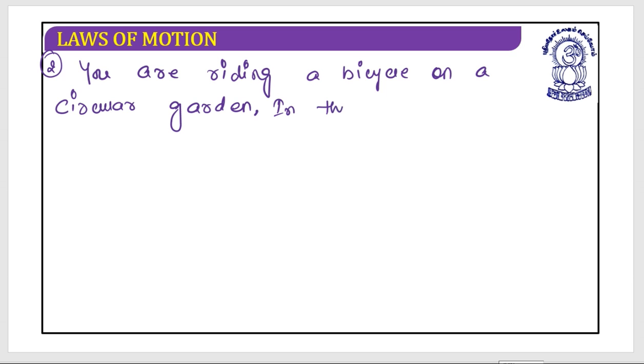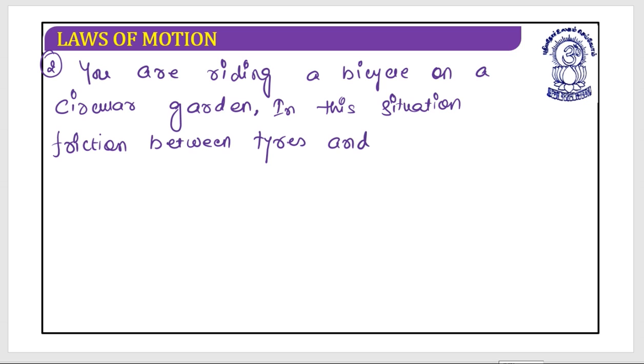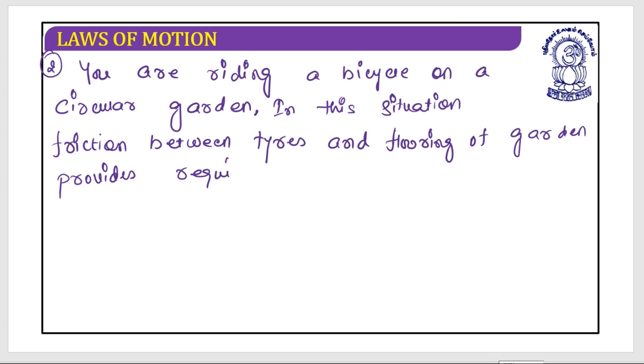In this situation, friction between the tires and the floor or flooring of the garden provides the required centripetal force for cycling.